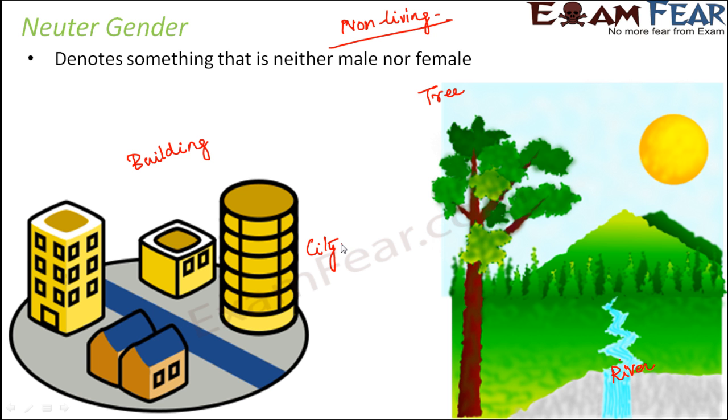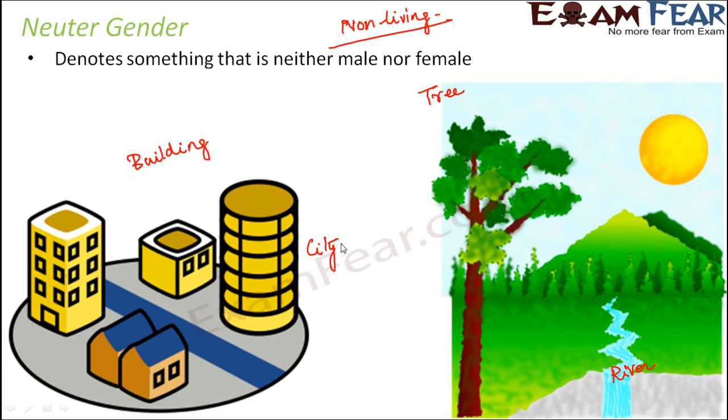So here we have used he because the man is a masculine gender. Whereas if I want to write the same thing for a female, this woman goes to office every day, she works with a lot of honesty. So here I have used she because the woman is a feminine gender.